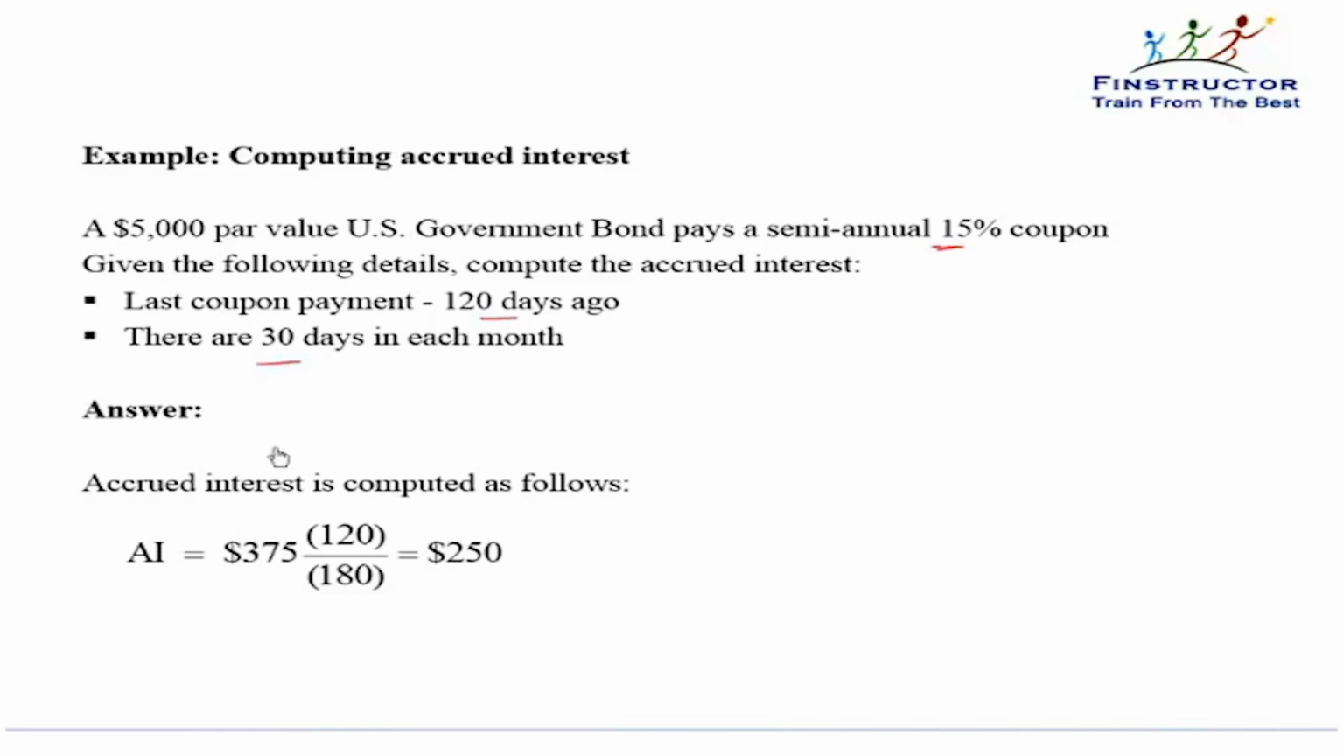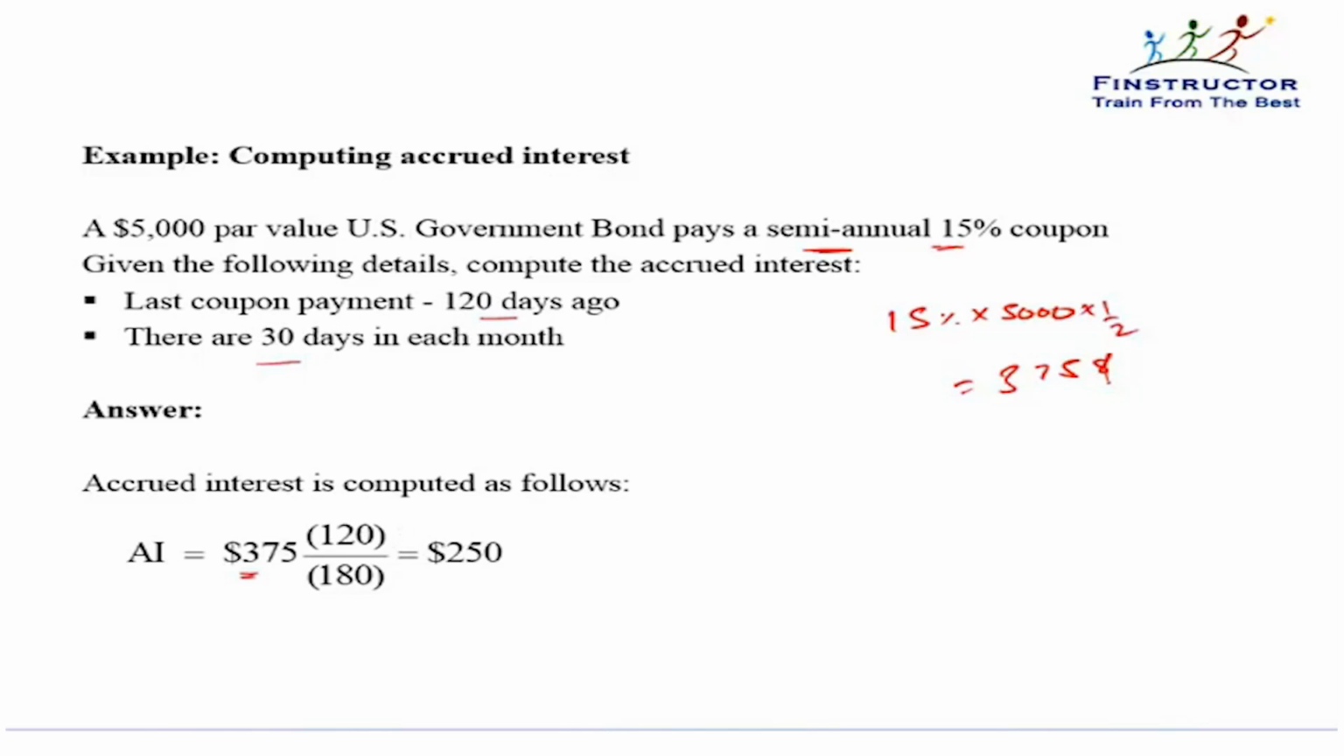So, the accrued interest is based on the periodic coupon payment. How much is the periodic coupon payment? 15% into the par value into 1/2, since it's a semi-annual coupon bond, which comes out to be $375. $375 is paid at the end of every 6 months. So for this bond, what will be the accrued interest? It will be the coupon payment multiplied by the number of days since last coupon payment.